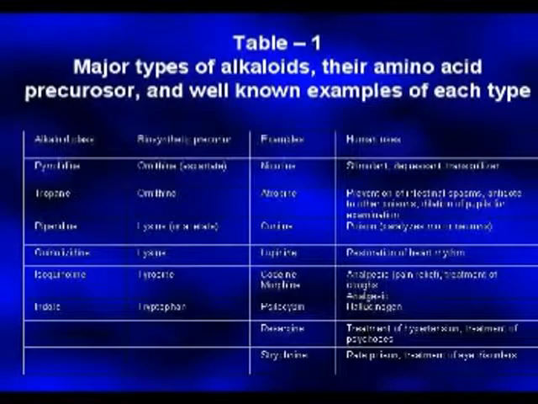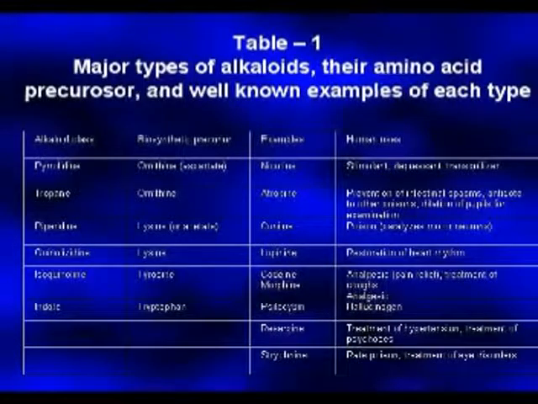Here you can see the major types of alkaloid, their amino acid precursors and well-known examples of each type. First, alkaloid class. Second, biosynthetic precursor. Third, examples. Fourth, human uses.